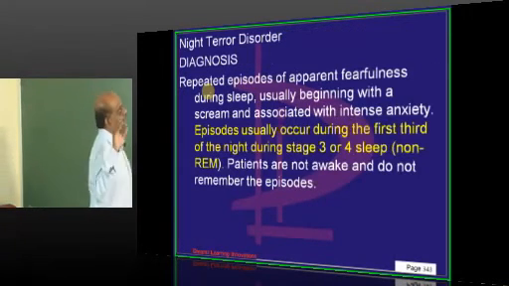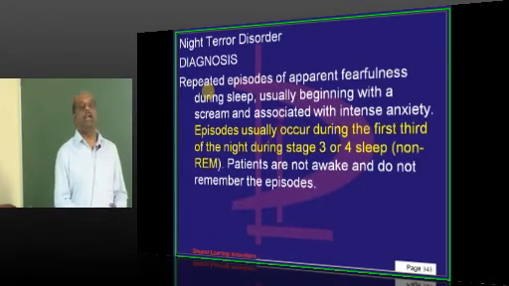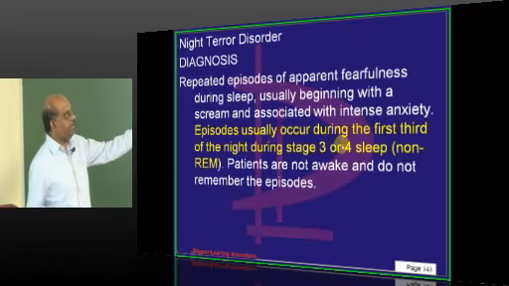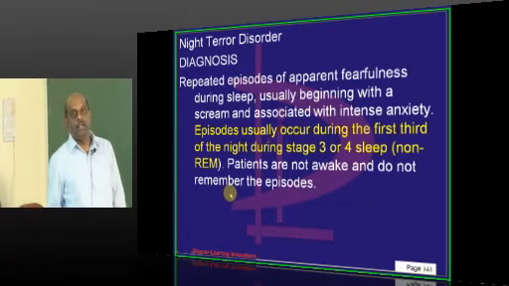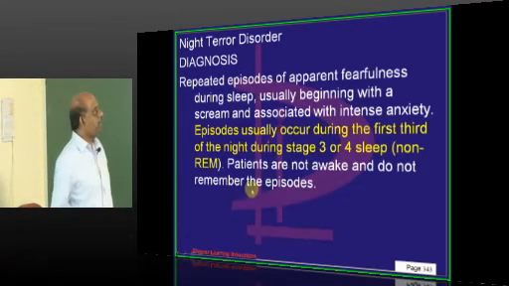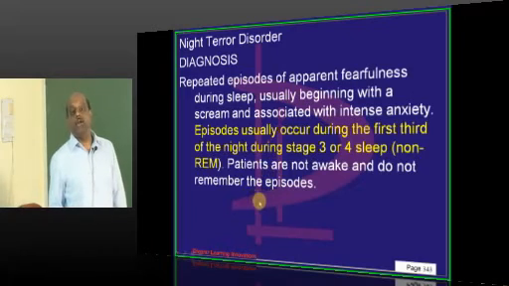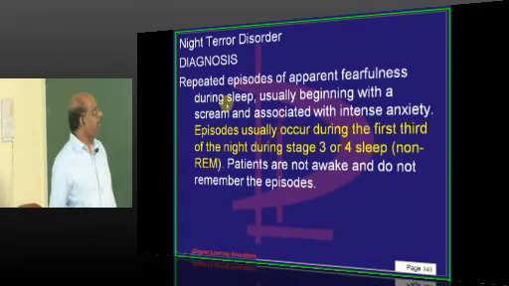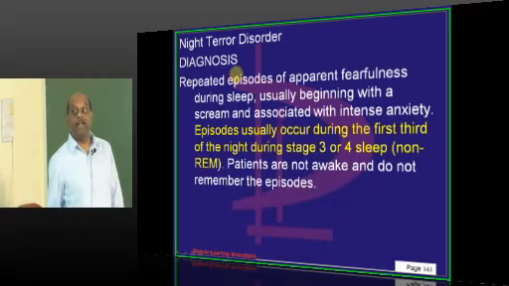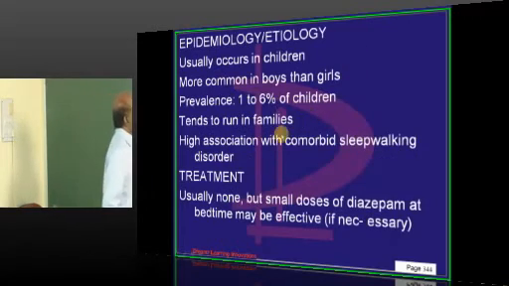The night terror episodes occur during the first third of the night during stage 3 or stage 4. NREM is what needs to be remembered. Patients are not awake and they do not remember the episodes of night terror, but a nightmare you will remember. That's a fundamental differentiation.